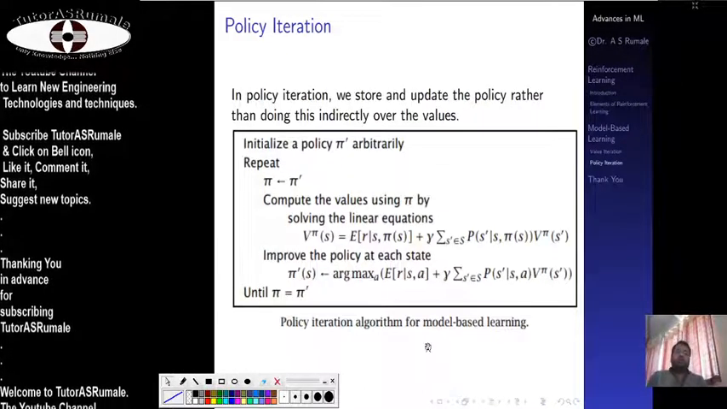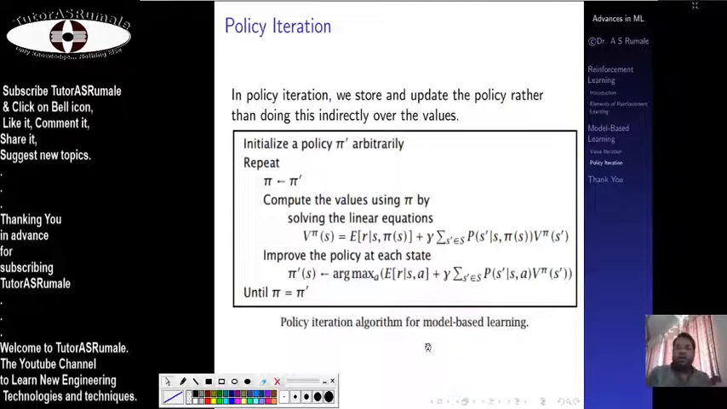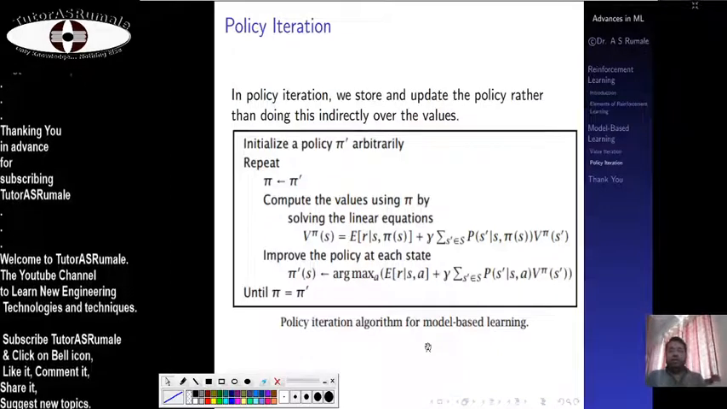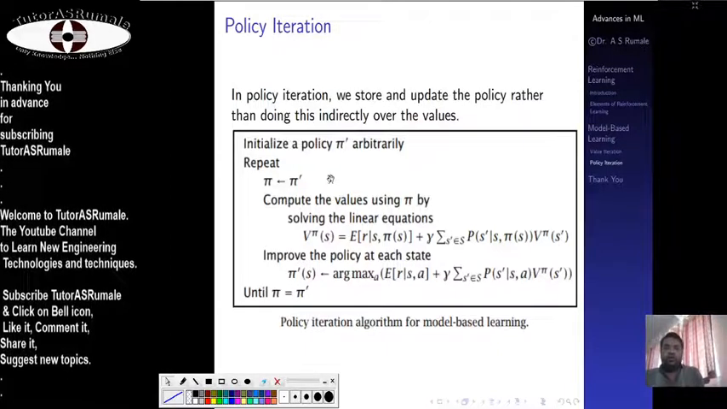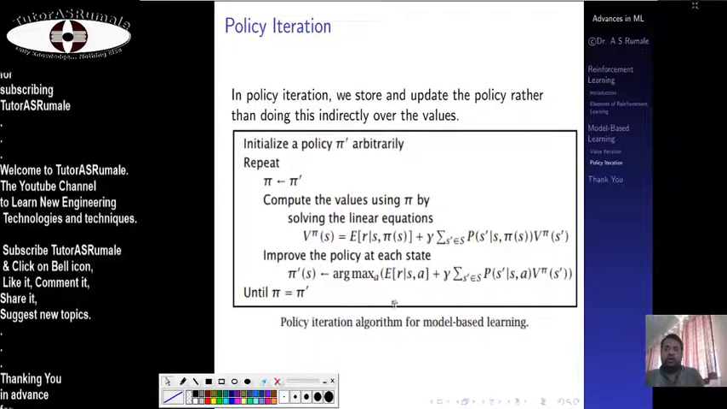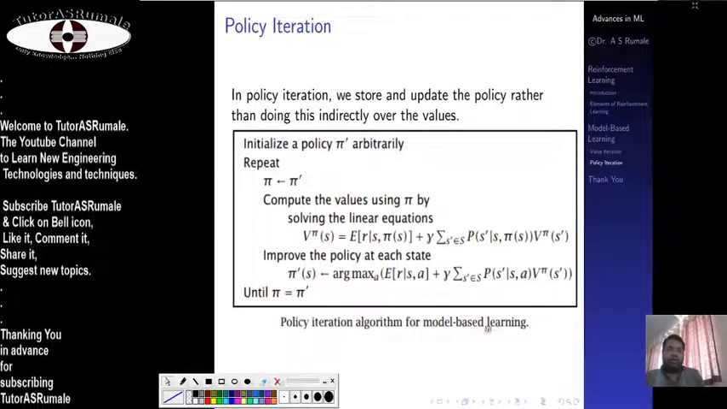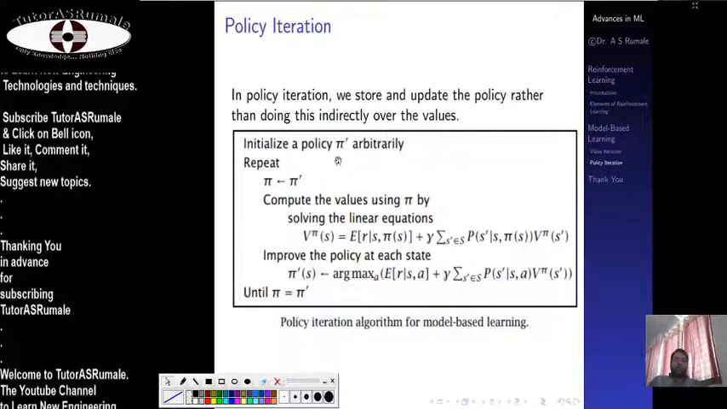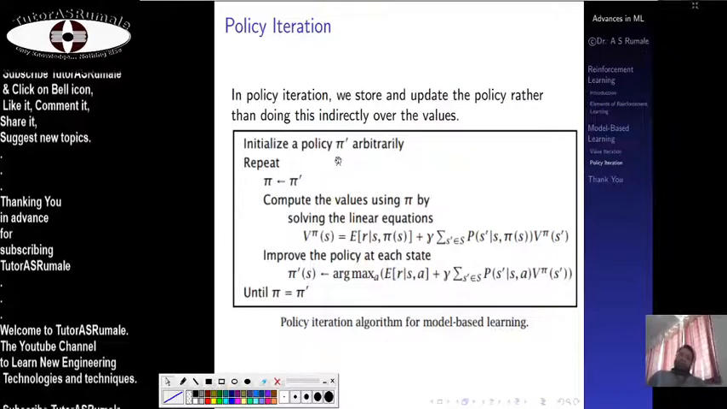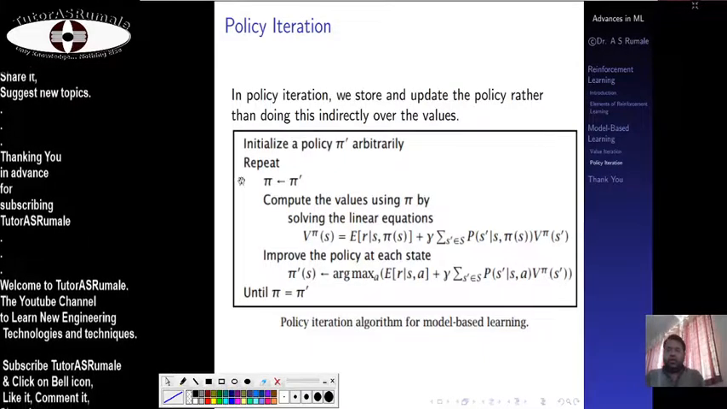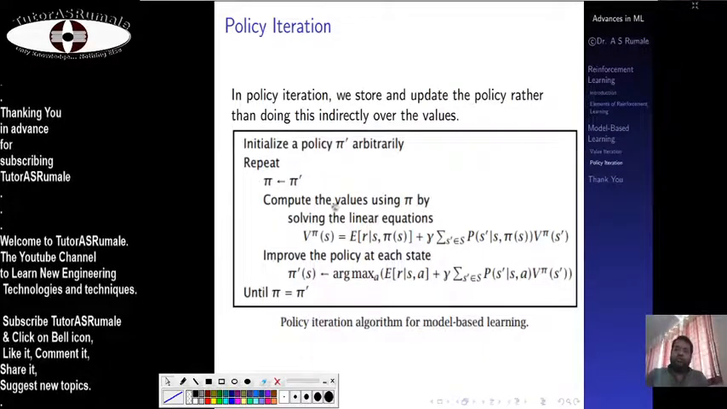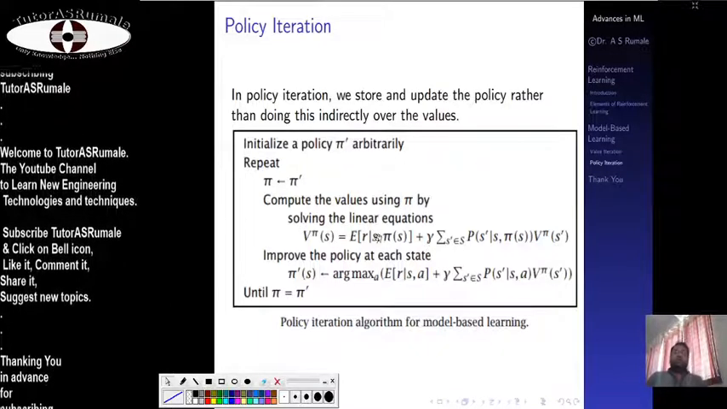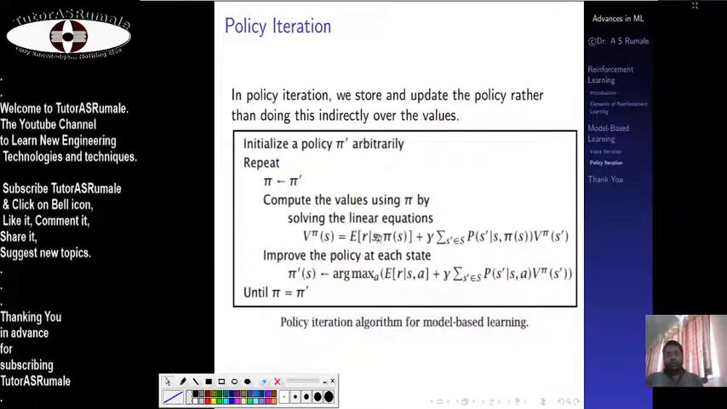So there are two types of models. Here you iterate the policy: we store and update the policy rather than doing this indirectly over the values. So we always store the optimal policy in the set and we go with the policy iteration algorithm for model based learning. Here pi is our pi dash or pi star, the optimal policy, which we keep repeating, computing the values of pi and solving this linear equation, Bellman's equation of dynamic programming, to repeat the policy.